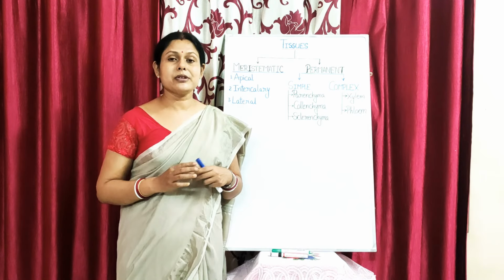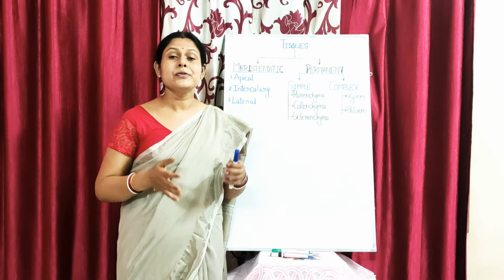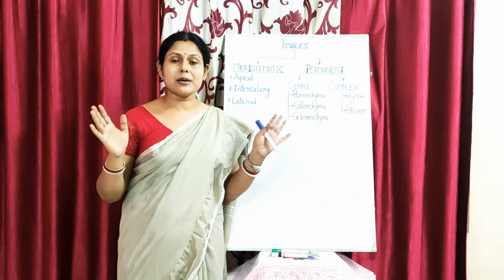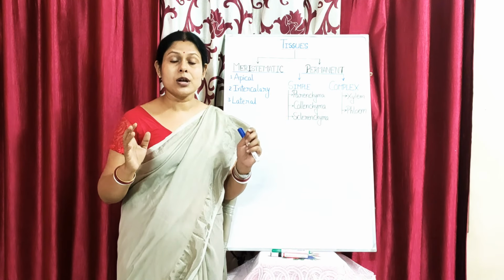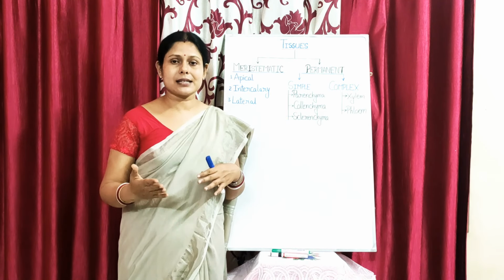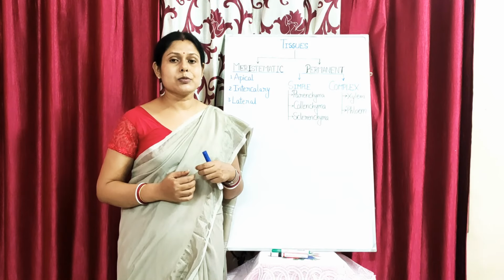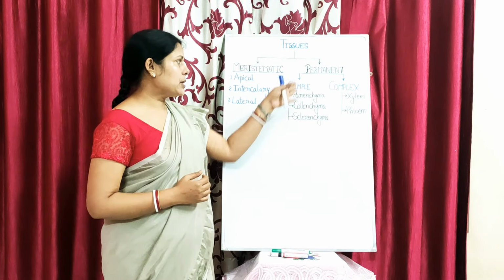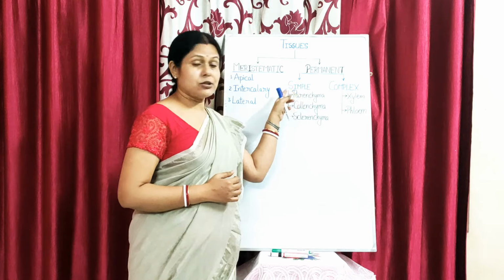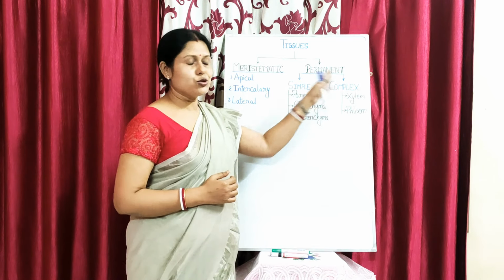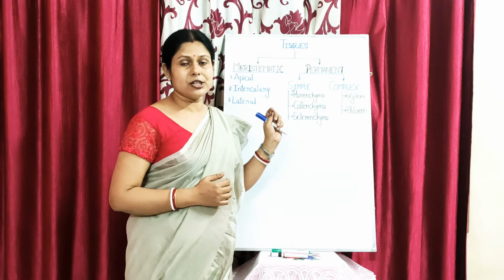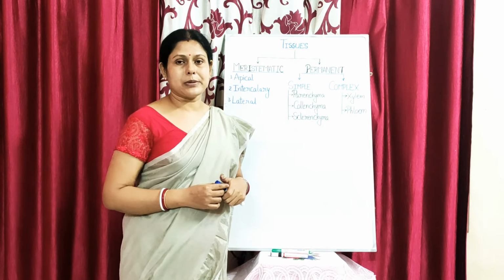Why support to the plant? Because they are stagnant, they are stationary. So if there are any environmental conditions which are stressful for the plant, to withstand that kind of conditions, they need the support of these permanent tissues. Now the permanent tissues, as you can see here, have been divided into two types. One is your simple permanent tissue and another one is your complex permanent tissue.